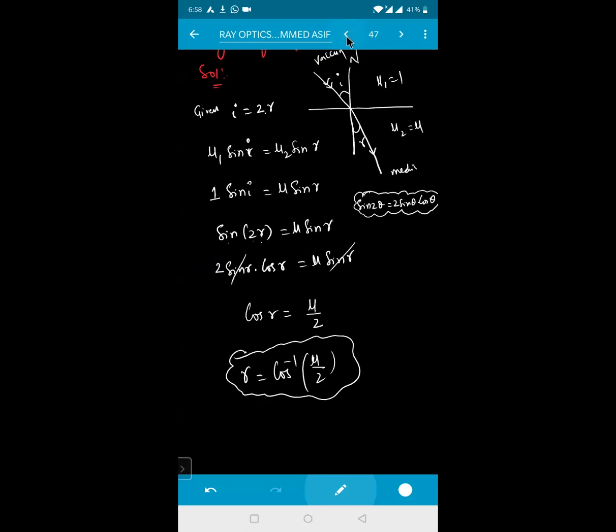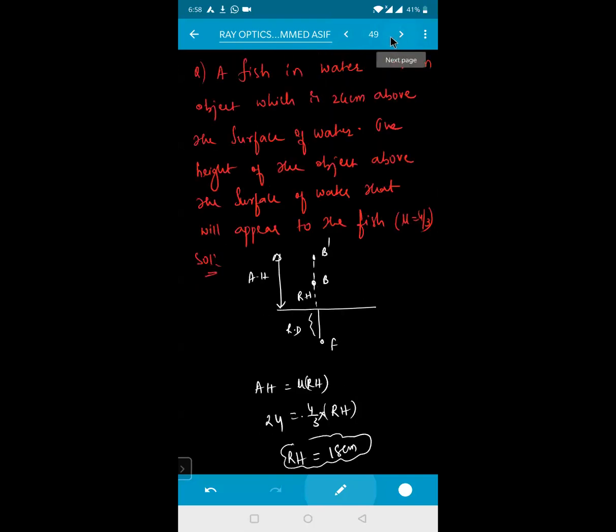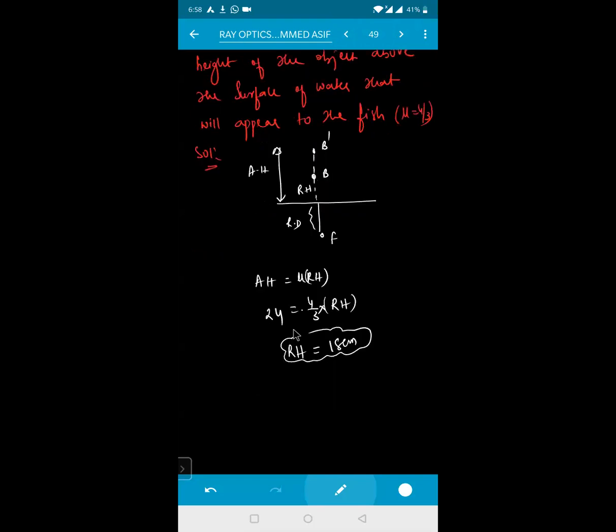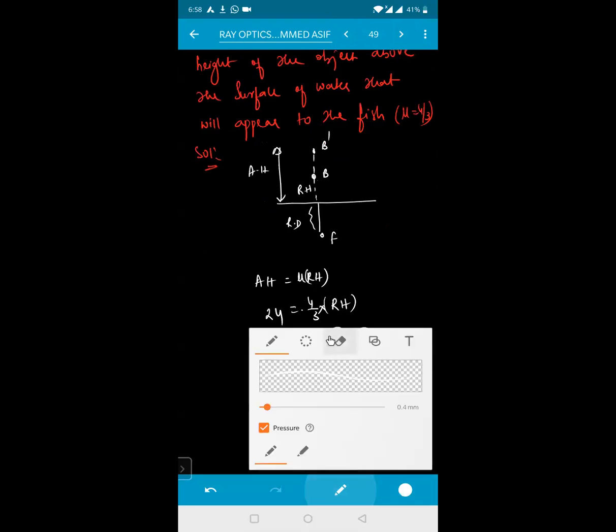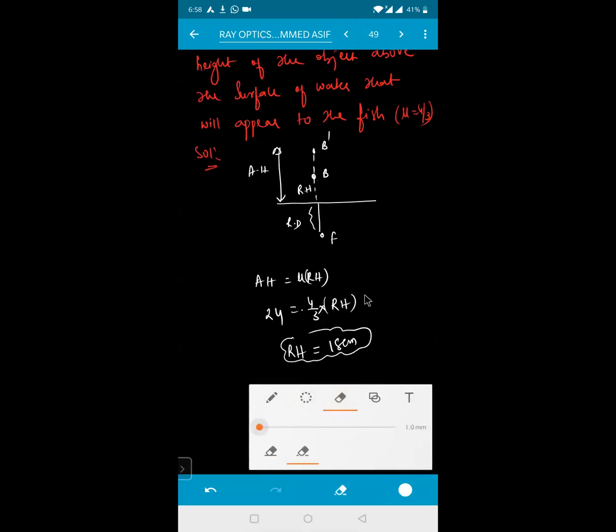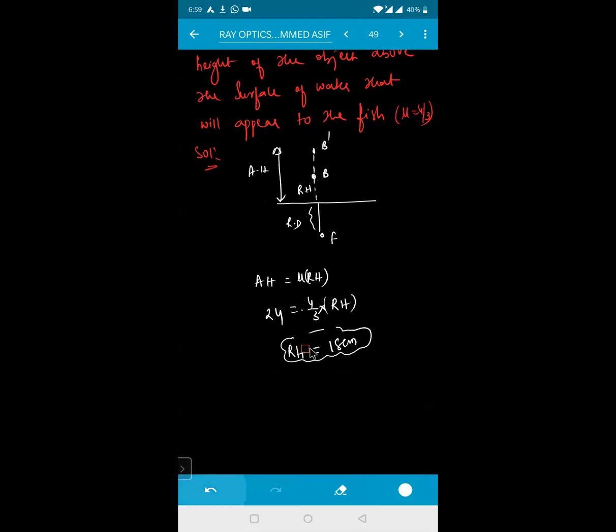Sir, in that above question, fish and object, the answer will be 32. How better? I'm doing 24 into 4 by 3, 22. Am I making a calculation mistake here? Let me check. 3 by 4, the 3 goes to the upper side. So how much is it? 24 into 3 by 4, cancel it, it is equal.